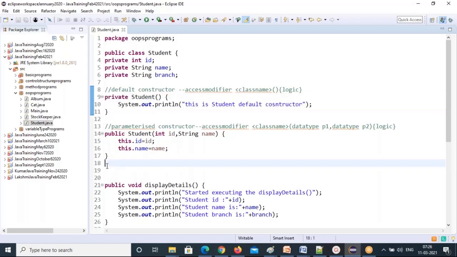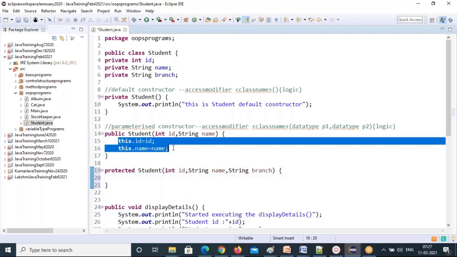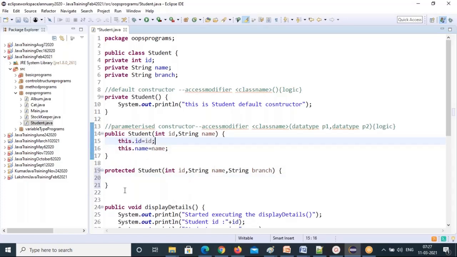Now another constructor I'm going to create. So now I'm creating a three-parameter constructor, but I already developed the constructor with id and name. So the id and name logic is already developed. Do you need to write it again as a duplicate? No. What you can do is call this constructor in this constructor. So another point I'm covering here: how can you call one constructor in another constructor?